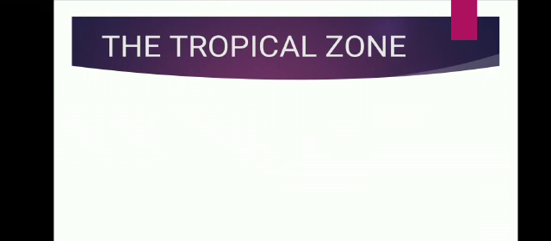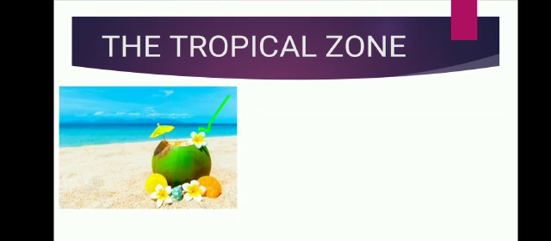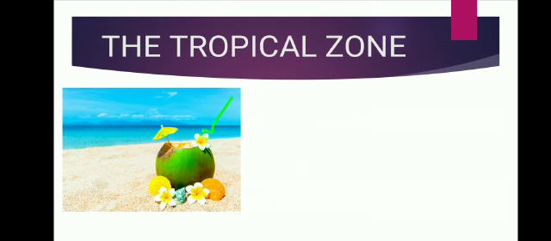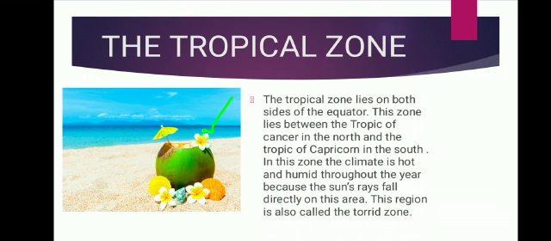First we'll move on to the tropical zone. Yes, by seeing the picture only you can identify the meaning of tropical zone, right? We'll see the meaning now. The tropical zone lies on both sides of the equator.